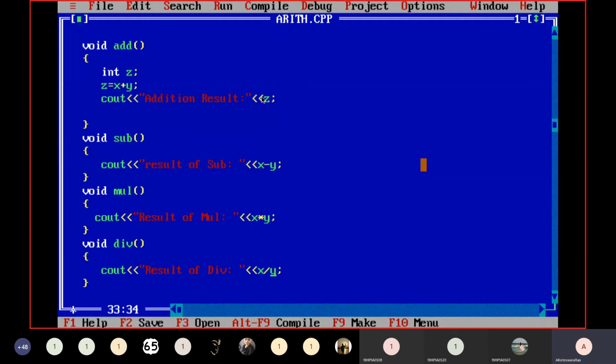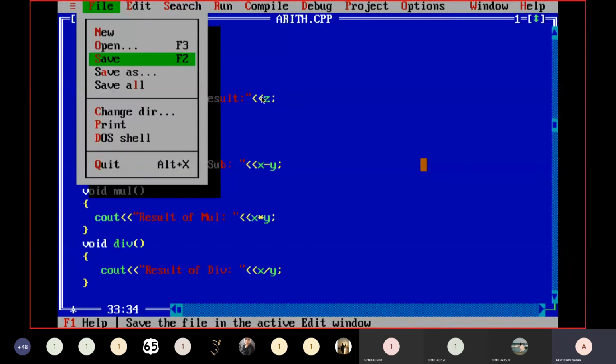If you want the remainder, you have to use the percentage operator to get the remainder. Please all of you remember this. At any operation, if you want the remainder in the case of division, you have to use the percentage operator. If you want the quotient, then you have to use the direct division operator. Please remember that.